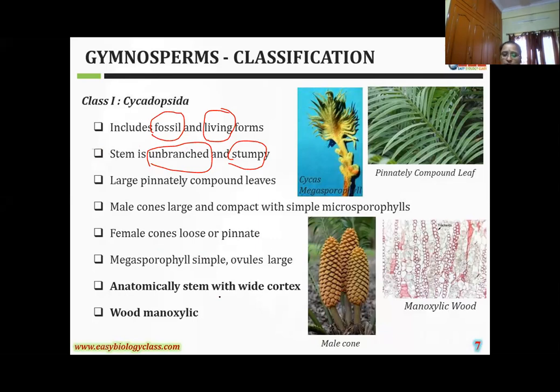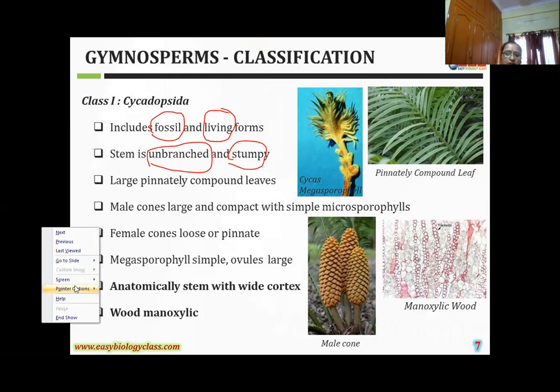What are the anatomical features? These are the anatomical features. You can observe the stem and the internal structure of the stem. You can observe it in this one. The stem has a wide cortex, and the main characteristic feature is the wood, which is called monoxylic wood.